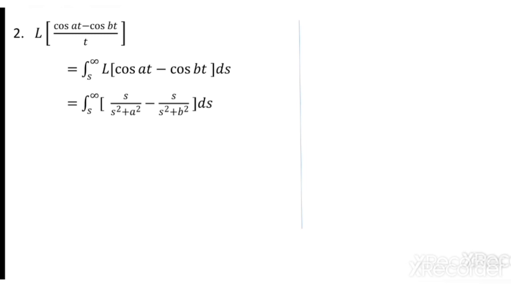The integral of s by s square plus a square. How can we get the integral of s by s square plus a square? That is log of root s square plus a square. Either you can go for the substitution method or you can directly use a formula: f dash of x by f of x. Whenever the numerator is the direct derivative of the denominator, f of x, f dash of x by f of x, that is 1 over f of x into f dash of x.